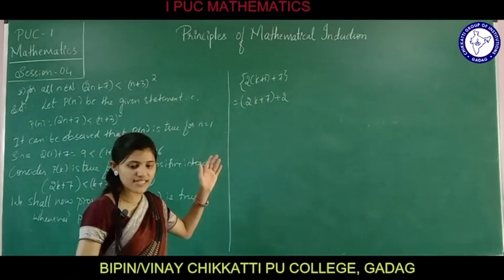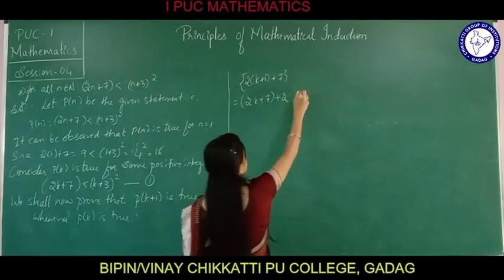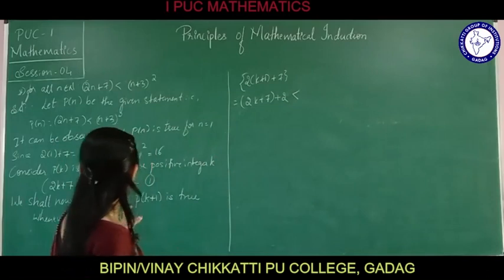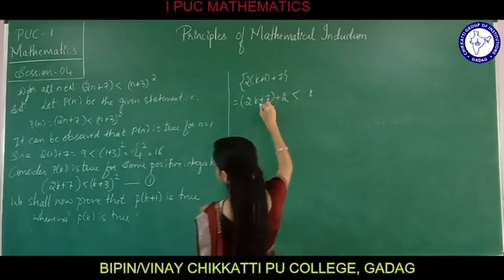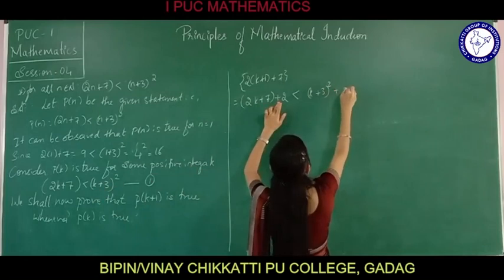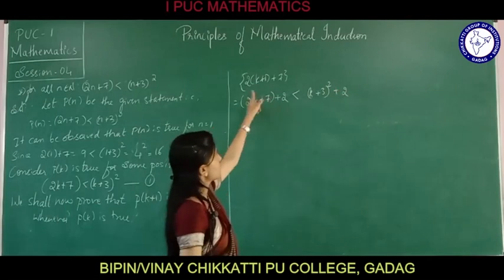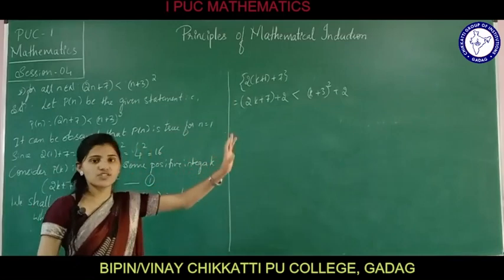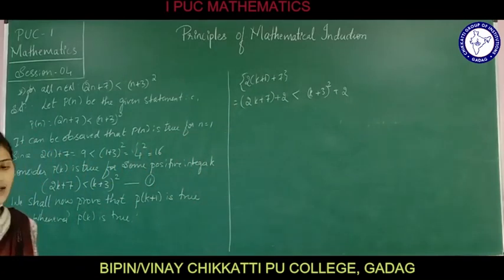Now this is less than (k plus 3) whole square plus 2. I have just used equation 1: in place of 2k plus 7, which is less than (k plus 3) whole square, I have used (k plus 3) whole square plus 2.